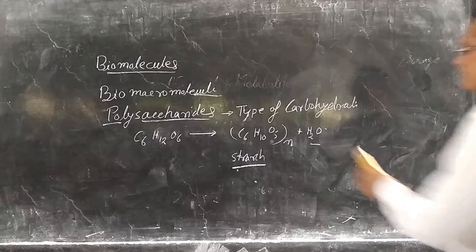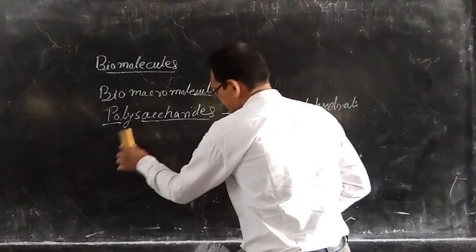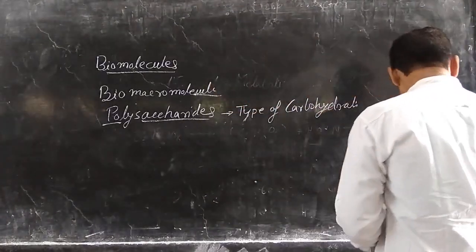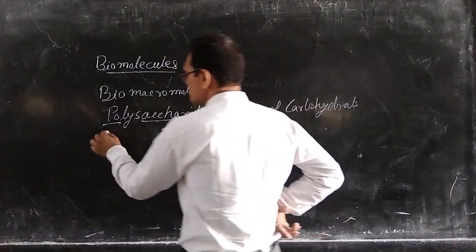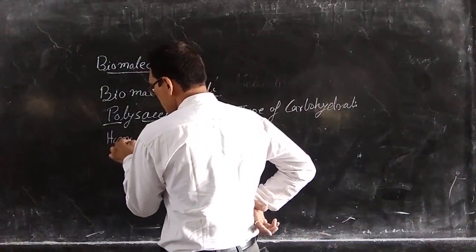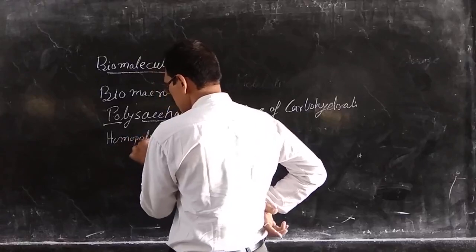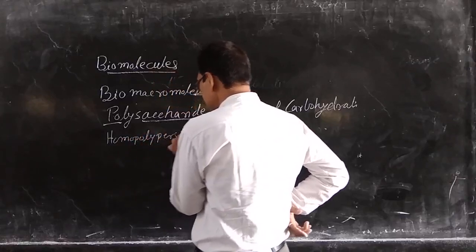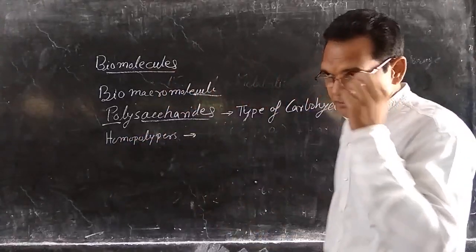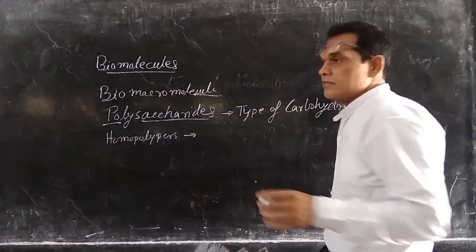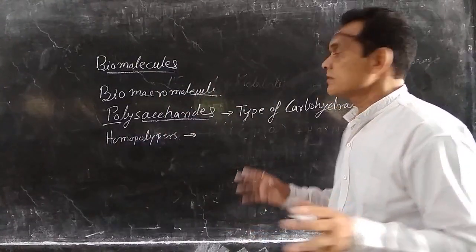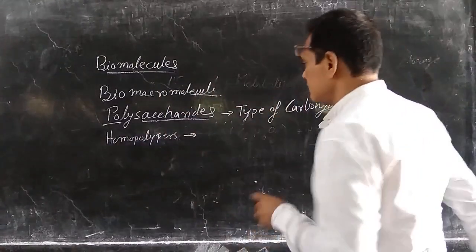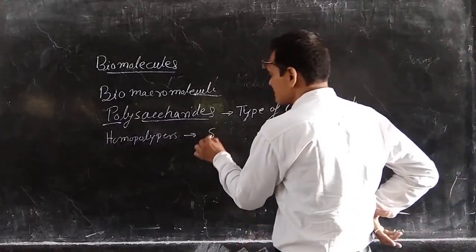Polysaccharides are of different types. They may be homopolymers, which means they have similar units. They are made up of similar types of monosaccharides, just like starch.